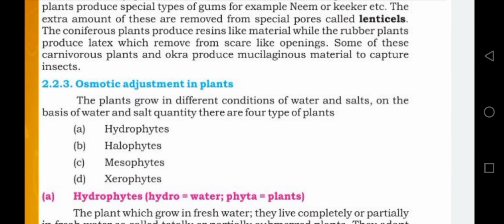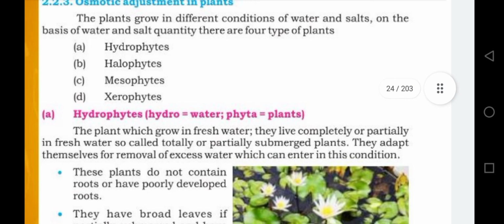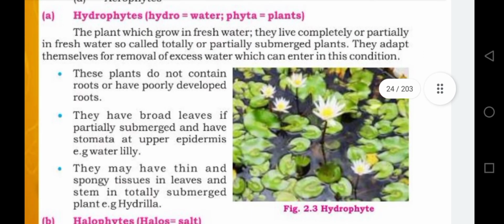As we are familiar with the term phytes, phyton means plants. So hydro means water, halo means salt, meso means middle, xero means dry or less water quantity. So let's discuss first the hydrophytes. Hydro means water, phyton means plants. So the plants which grow in fresh water are called hydrophytes.